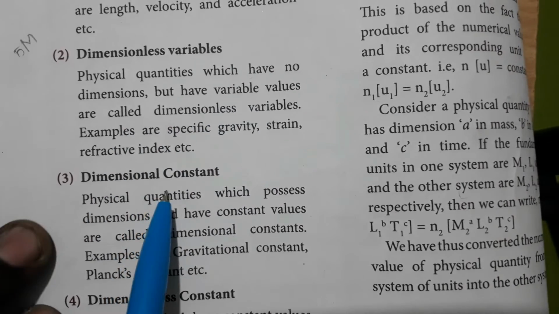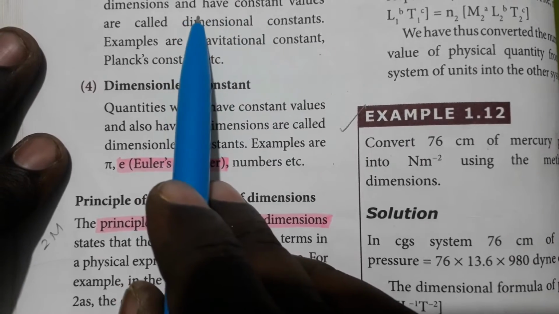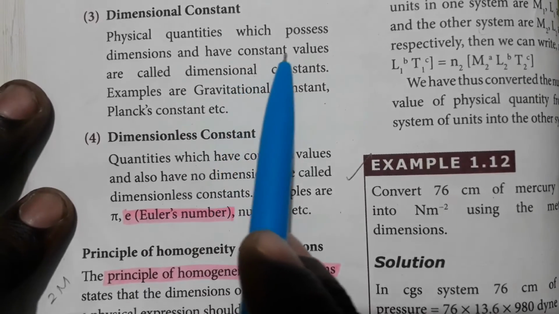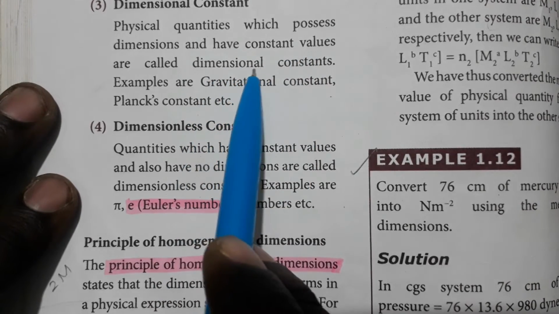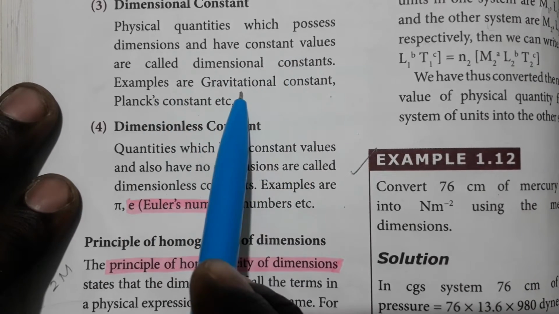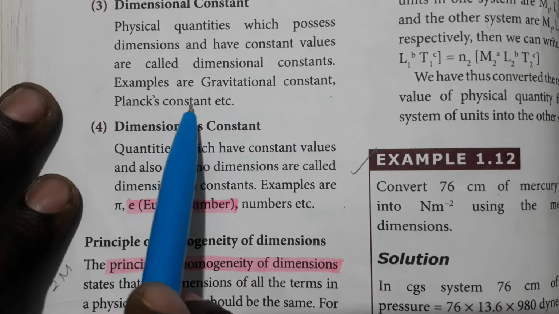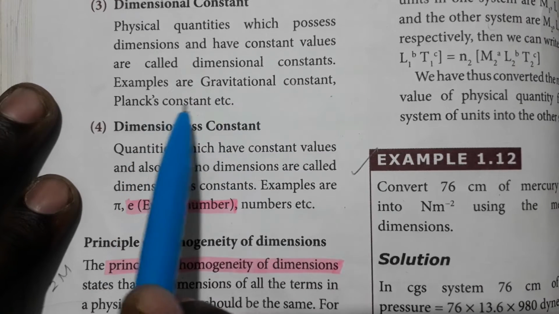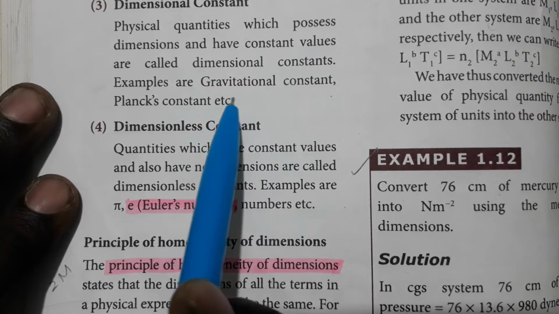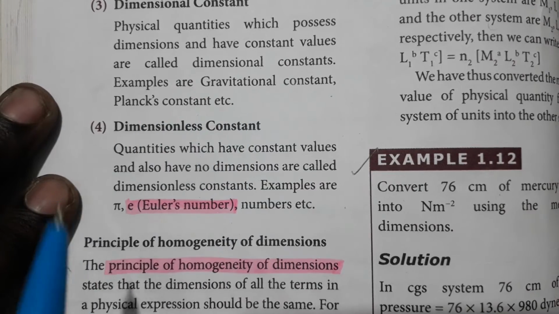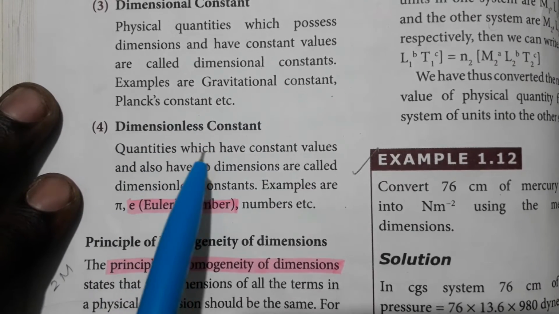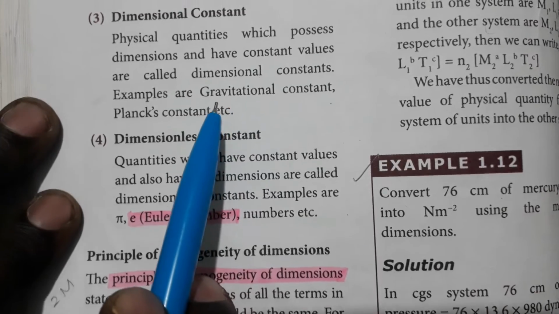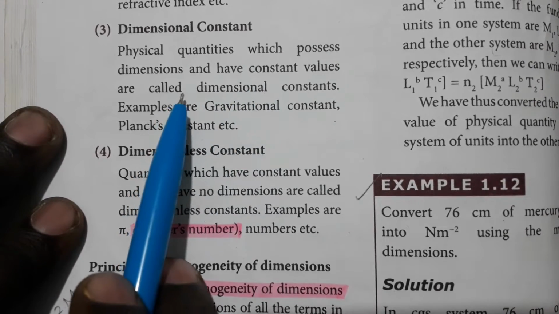Dimensional constants. Physical quantities which possess dimensions and have constant values are called dimensional constants. Example, gravitational constant, Planck's constant. We know that gravitational constant and Planck's constant all have specific values which are fixed by scientists. So we just take these values and use them. So that is called dimensional constants.